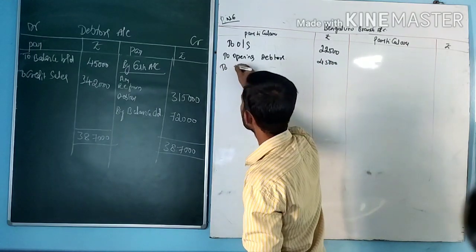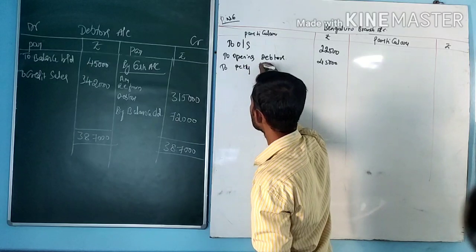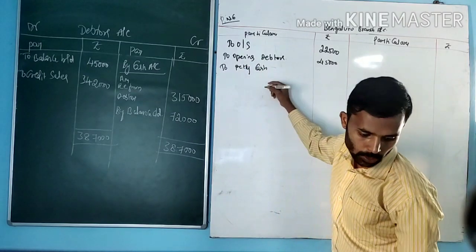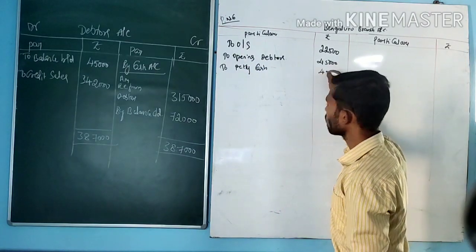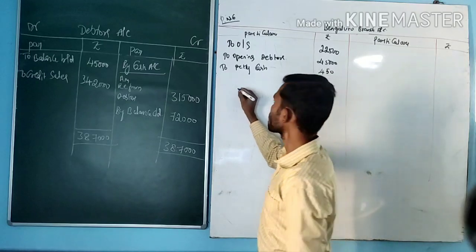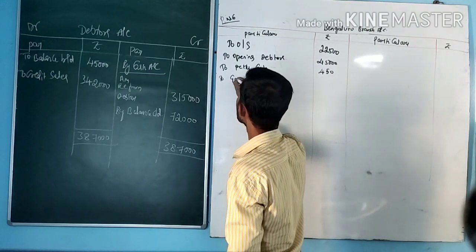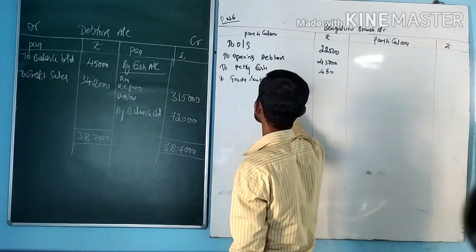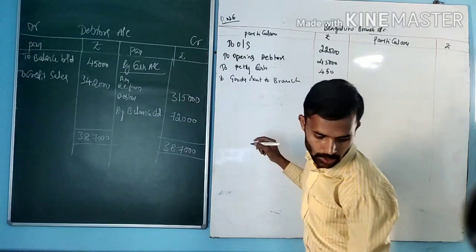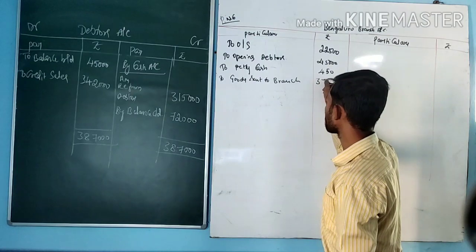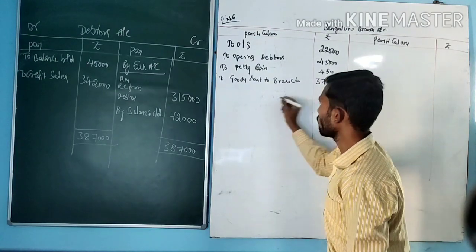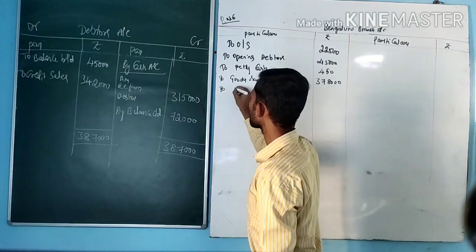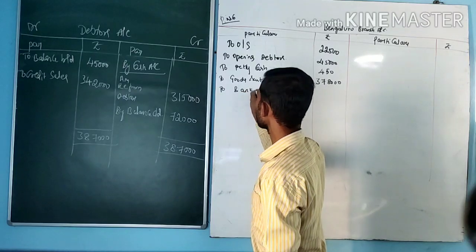To petty cash, the petty cash amount is 450. Next, goods sent to branch, amount 3,78,000. And the next one is there are expenses to bank account